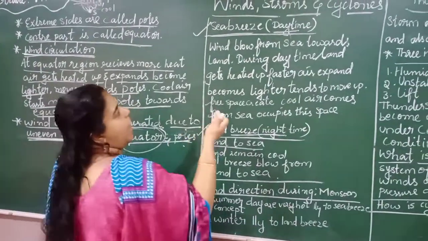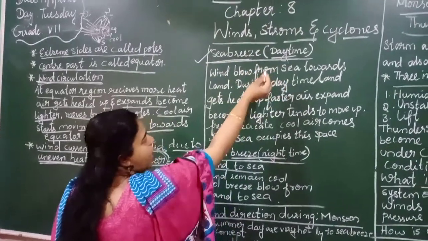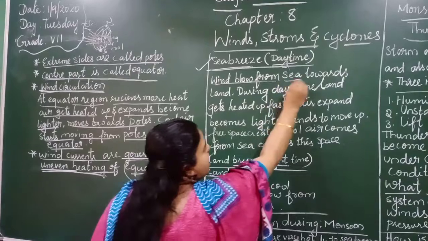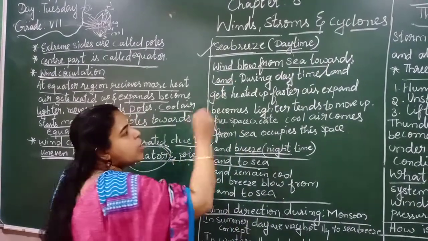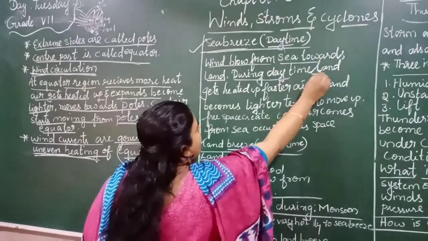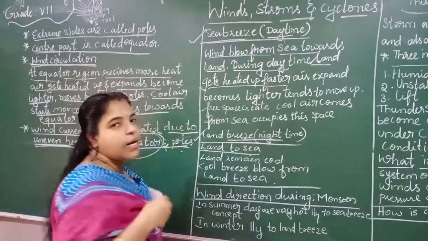What happens during the sea breeze at daytime? The wind blows from the sea towards the land. How is it happening? During the daytime, the land gets heated up, and we already know it heats up very fast.